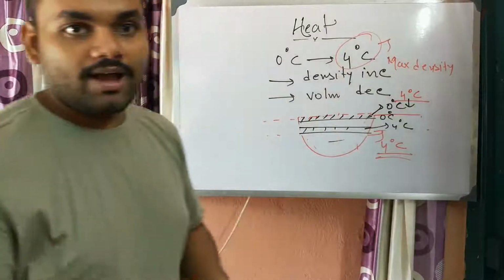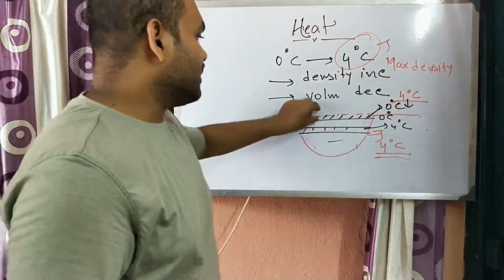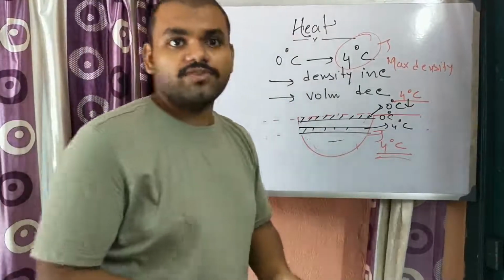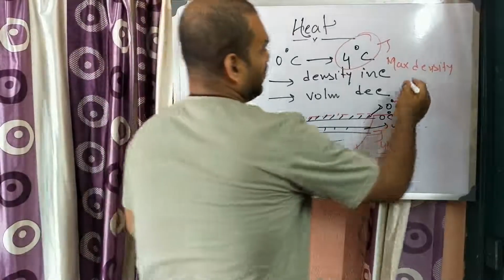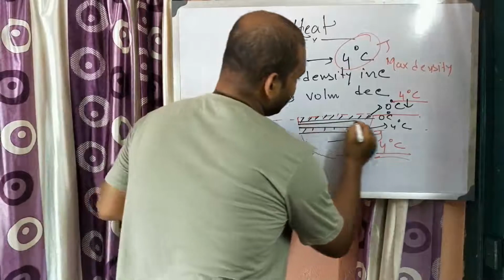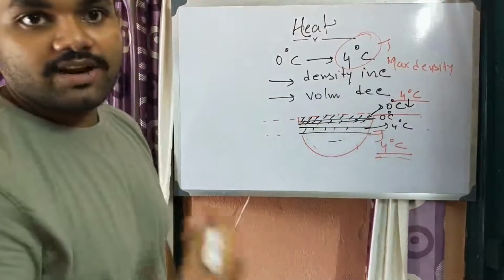Now you may have a doubt why there is only a thin layer, as the thickness may increase. Yes, thickness obviously increases if the temperature drops further, so the next layer can be converted into ice.